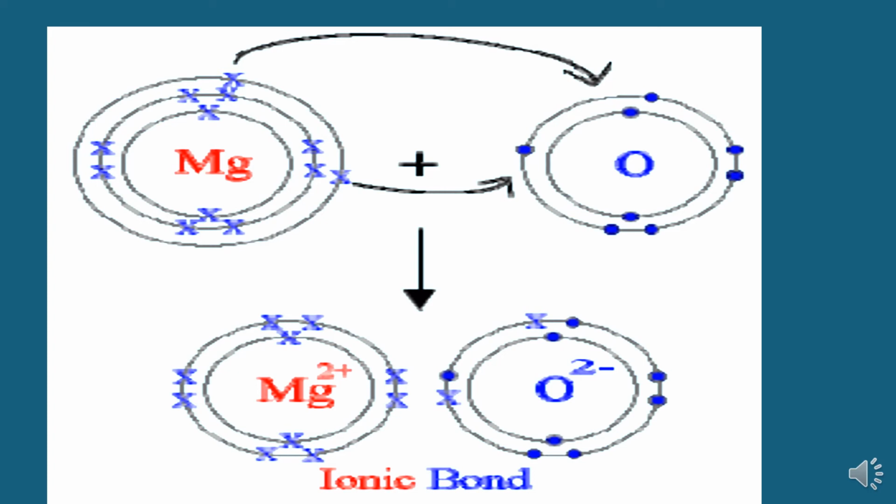Next you can see the formation of magnesium oxide. Magnesium has just 2 electrons in its outermost shell, and these 2 electrons it has to lose to acquire the nearest noble gas, that is neon configuration. It will lose these 2 electrons, and these 2 electrons are gained by oxygen, because oxygen requires just 2 electrons to complete its octet. So after formation of the magnesium cation and oxide anion, these 2 ions are held together to form magnesium oxide, an ionic compound.